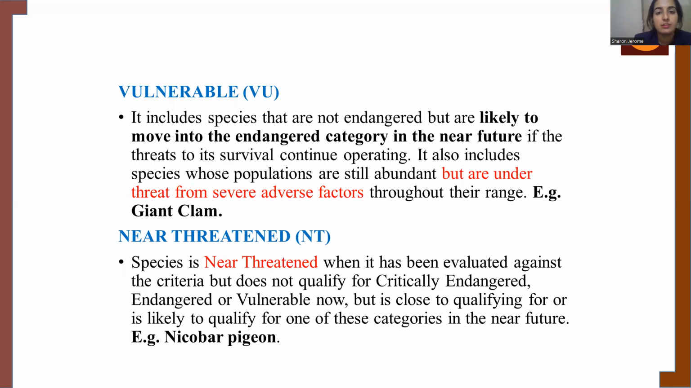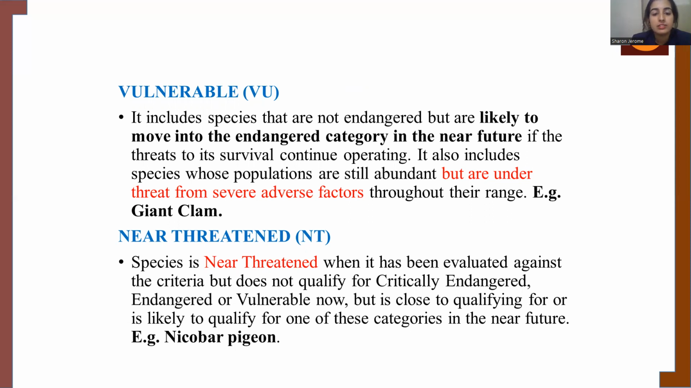Next is the vulnerable category. Vulnerable category is those species which are vulnerable to becoming critically endangered in the coming future. So these are species whose populations are abundant, but which are being affected by adverse factors, which can lead to the possibility of these species being pushed to endangered and critically endangered status in the coming future. One such example is the great clam.